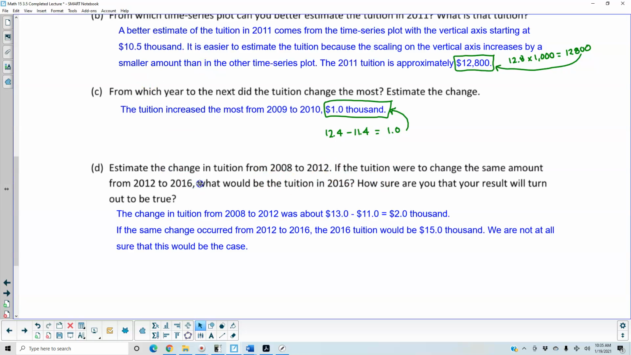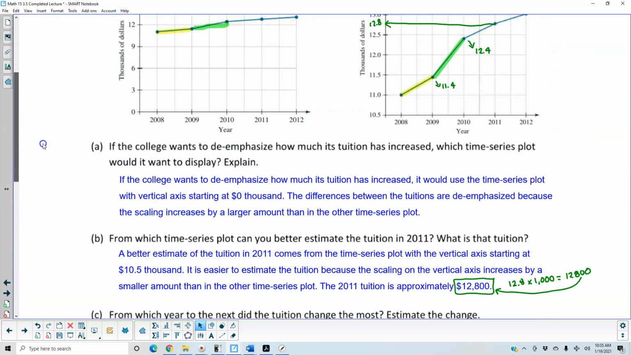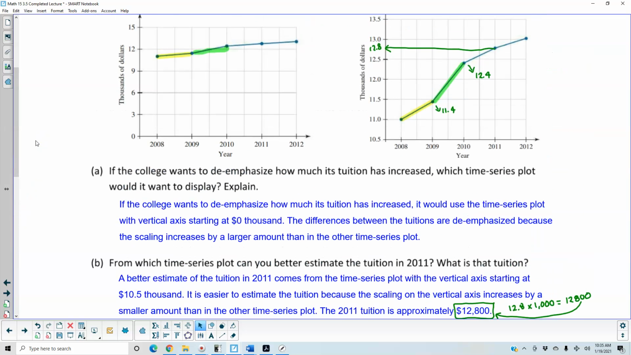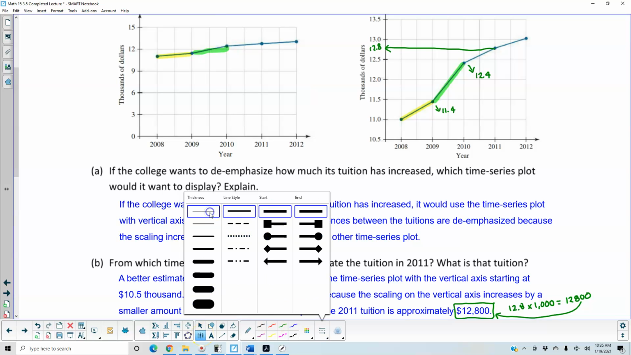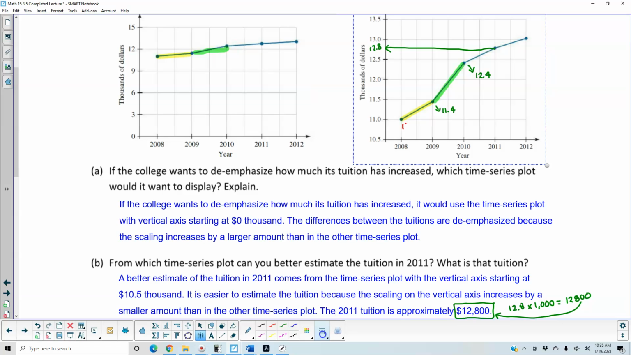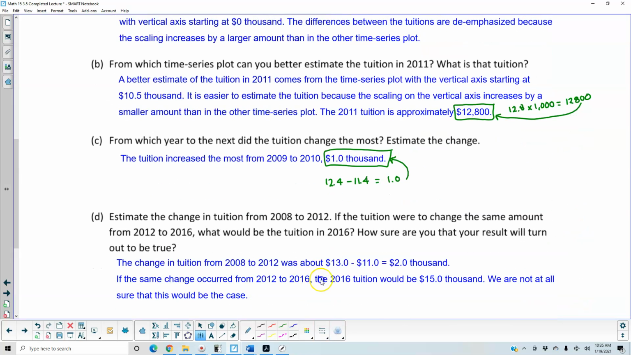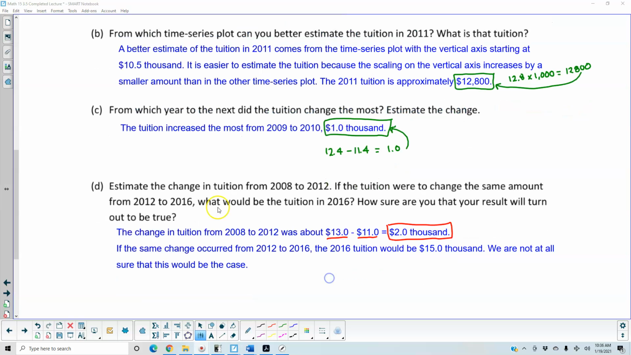In Part D, it says estimate the change in tuition from 2008 to 2012. So let's take a look at 2008 and 2012. For 2008, we can see that we have 11.0. In 2012, we have 13.0. So if we take our 13.0 and subtract 11.0, then we end up with 2,000. The next question states, what would be the tuition in 2016?